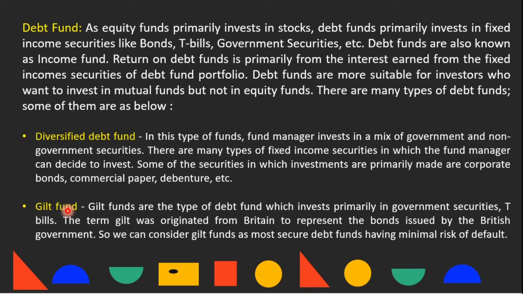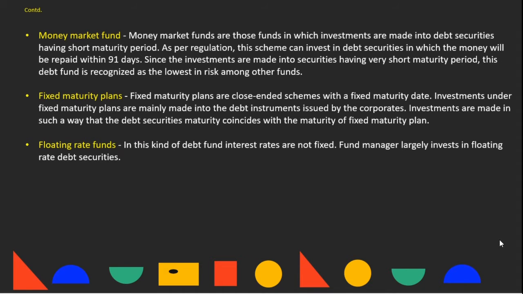Gilt fund. Gilt funds are a type of debt fund which invest primarily in government securities like T-bills. The term gilt originated from Britain to represent the bonds issued by the British government. Since investments are made into government securities, we can consider gilt funds as the most secure debt funds, having minimal risk of default. But if there is minimal risk, then returns are also accordingly low.